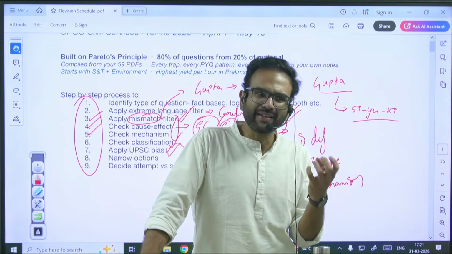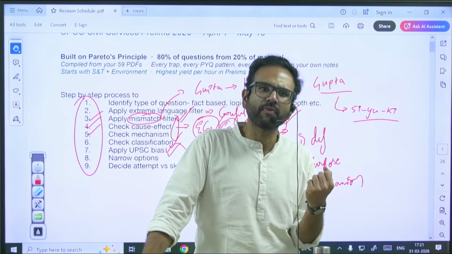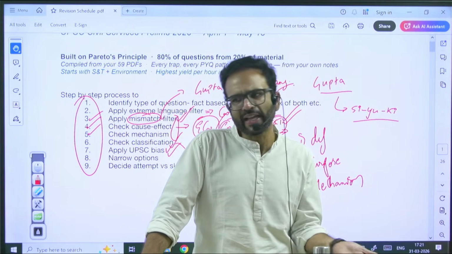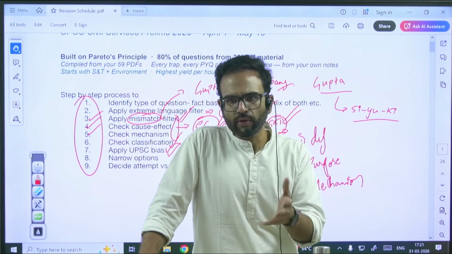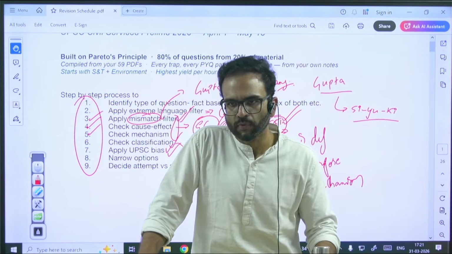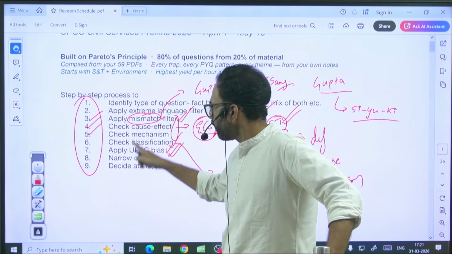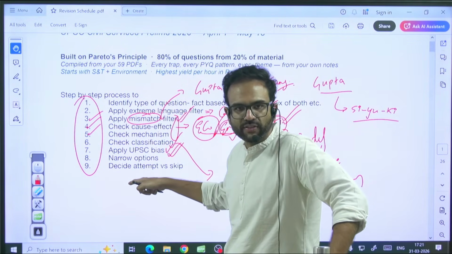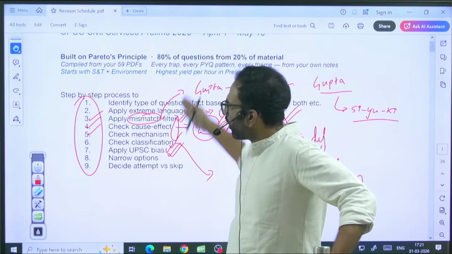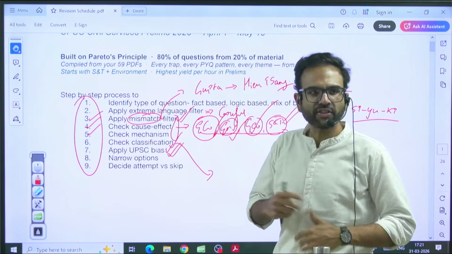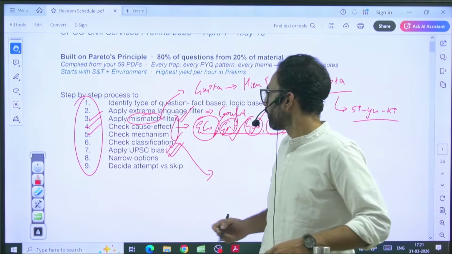Always see the bias. If the patterns you observed in previous year questions come again here, I want you to apply the same logic. This is the UPSC bias we are talking about. We will discuss all of this in the respective classes, but I wanted to give you the overall schedule for revision in the coming days.